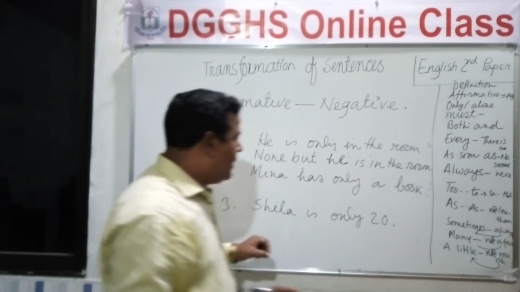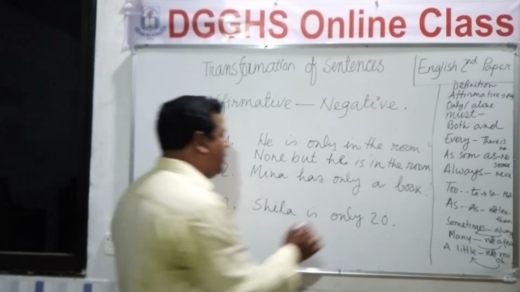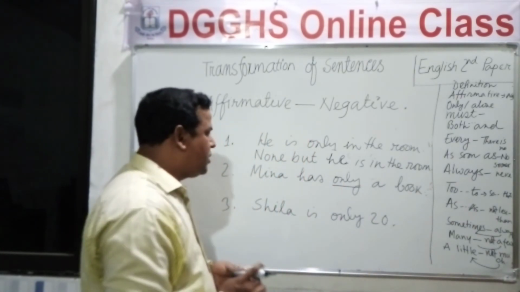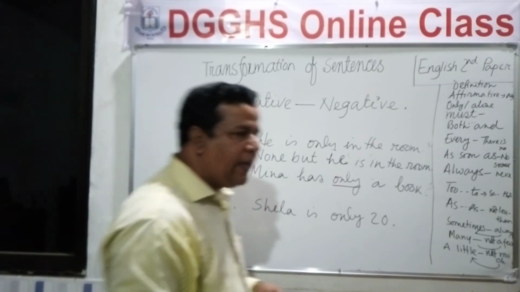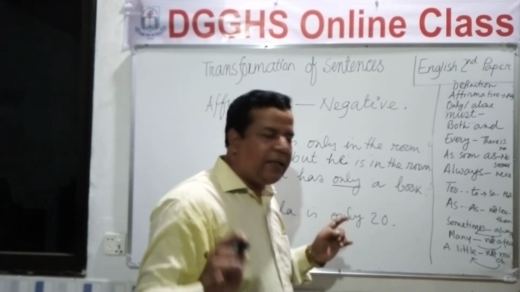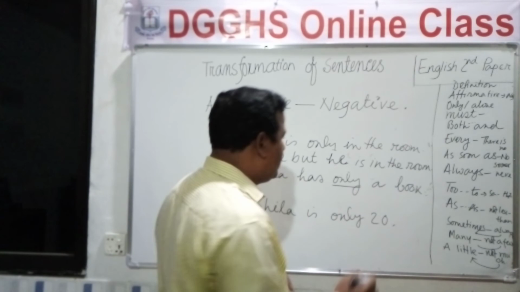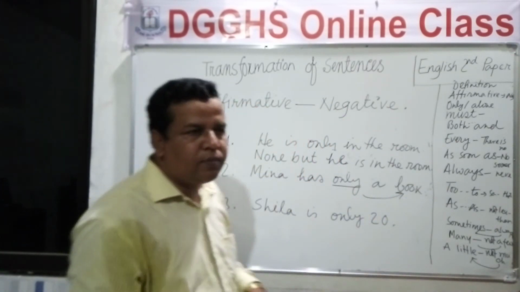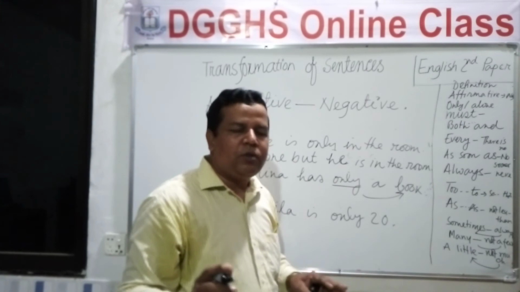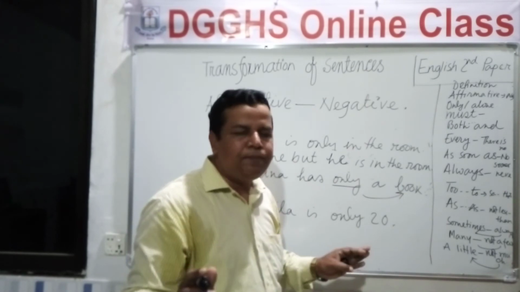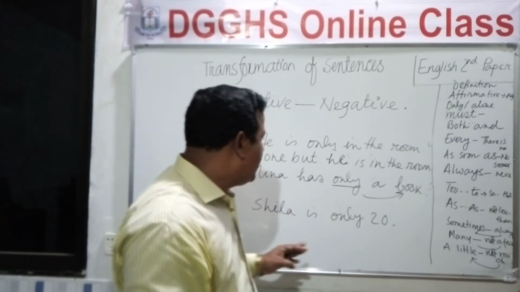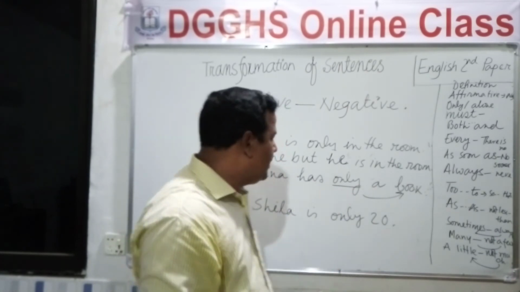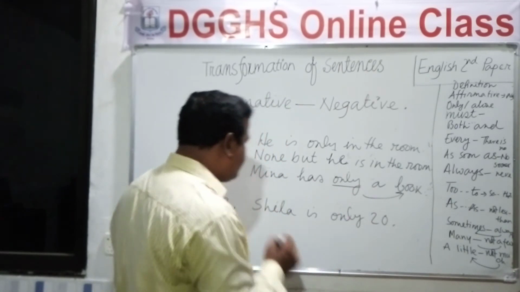Okay. And then next rule, if an affirmative sentence consists of only, and if it indicates an object, that is a book or thing, so whenever you go to change it into negative, you will write nothing but in place of only. So let's do it.